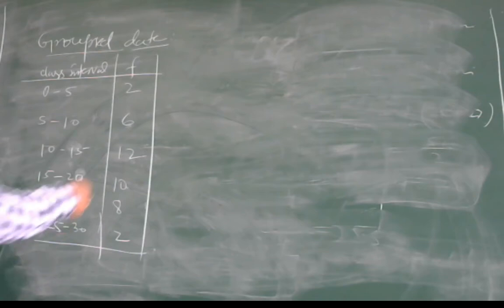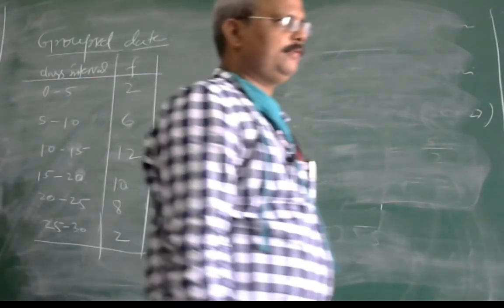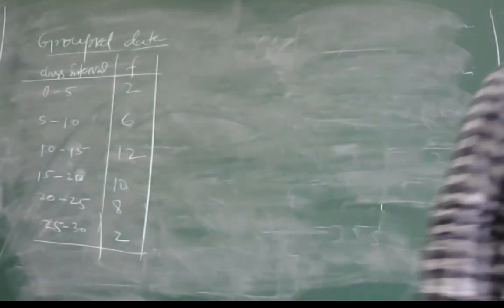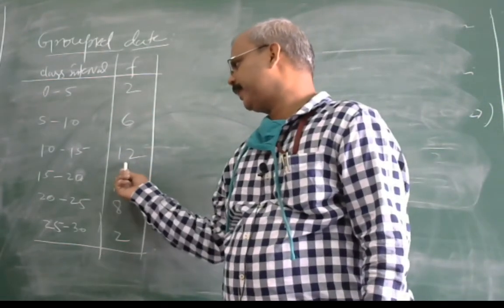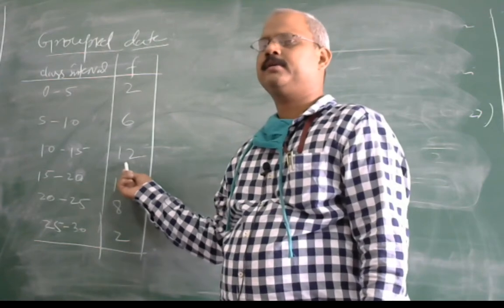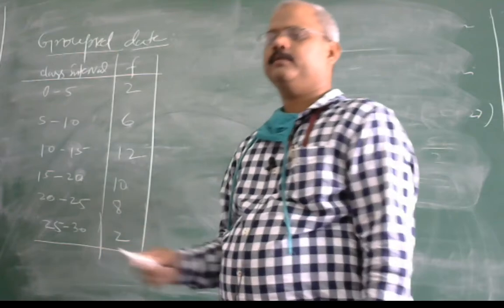After adding these, you will find that the number of students of this class should be 40. Just see, 2 plus 6 is 8, 8 plus 12 is 20, 20 plus 10 is 30, and 30 plus 10 is 40.